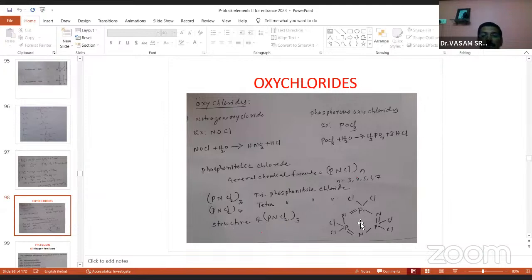The structure of PNCl2 is a cyclic structure, with alternating P and N bonds. Each phosphorus contains 2 chlorine atoms. So this is the structure of oxychloride compounds and phosphonitrilic chloride structures, the trimeric structure and tetrameric structure.